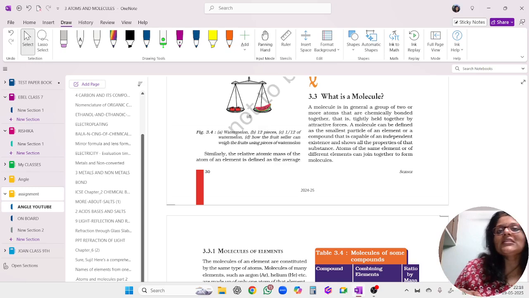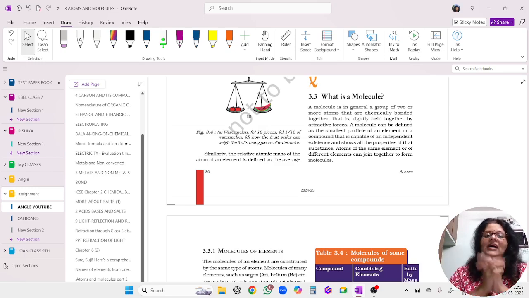The answer is no. Why? It has to combine with other atoms of different elements or of the same element so that it will exist in a stable form. If two or more atoms combine together, we get a molecule.